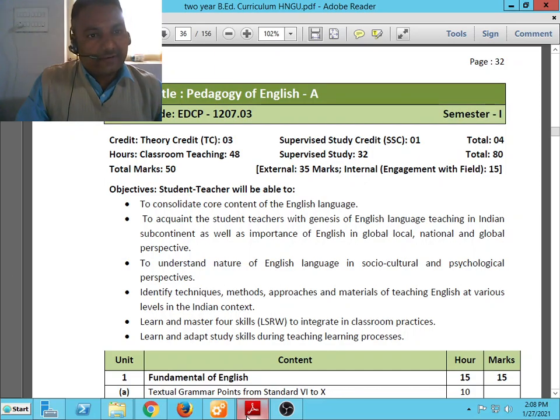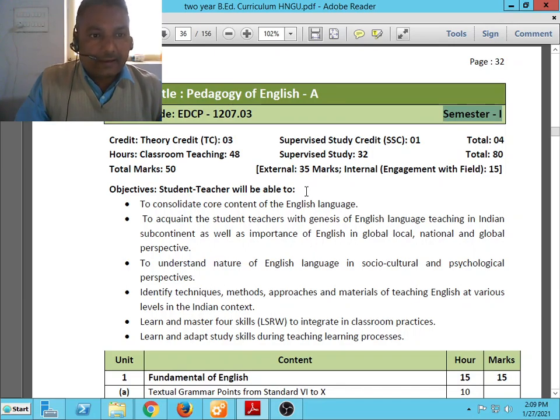Today we will discuss the HNGU, Hemchandracharya North Gujarat University, syllabus for Pedagogy of English A. The syllabus is for semester 1 and the course code is EDCP 1207.03.